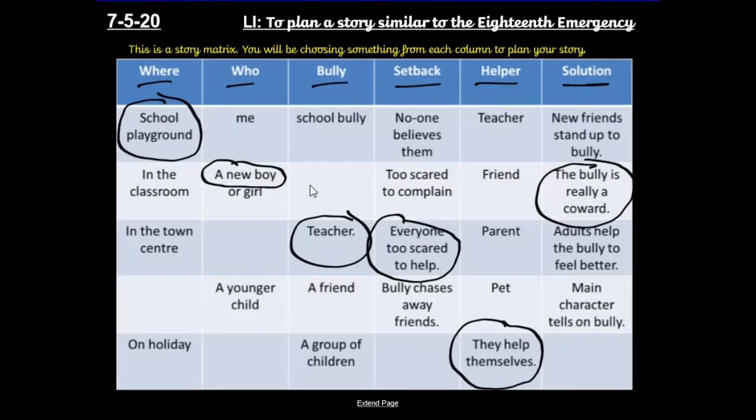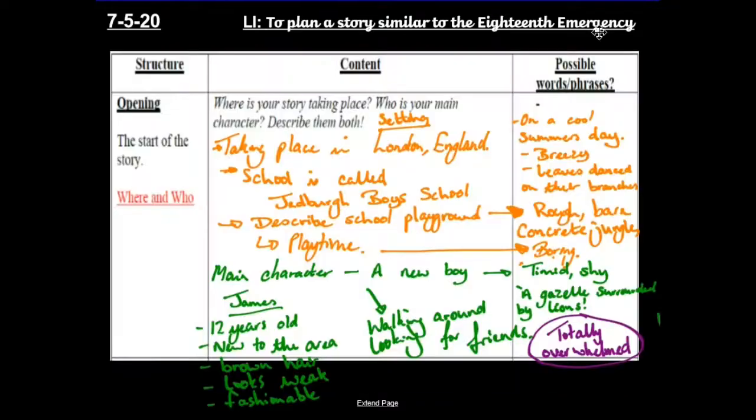Okay, here are my ideas, and this is how your plan should look. Notice that when I've done this, if someone wants to pick up your plan, they should be able to write a story from your plan. Now, it shouldn't be sentence by sentence, of course not. It is a plan and you can change from that. But it shouldn't be three words and then expecting that to be a suitable plan, because so many people go, I can see where they're going with this one. I can see what they're about to do.